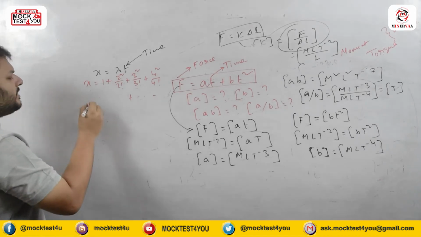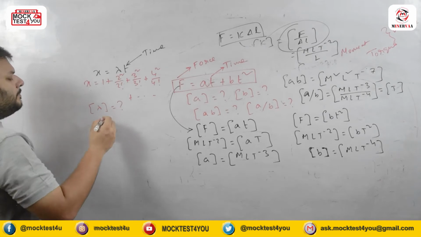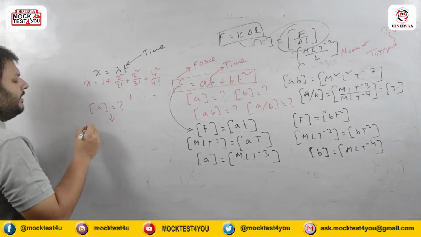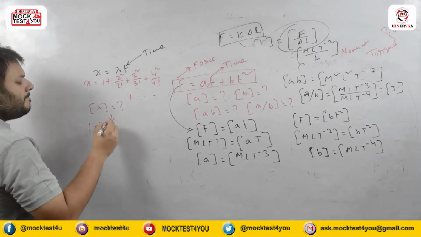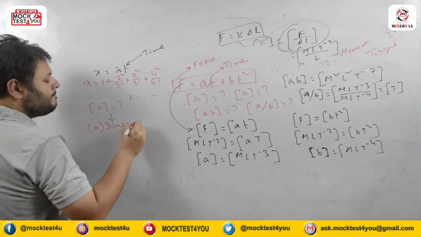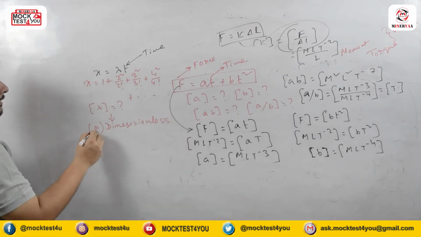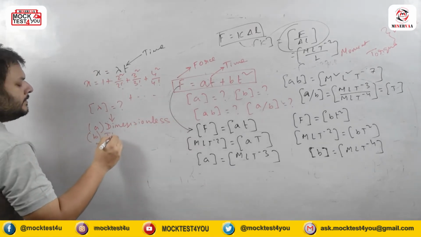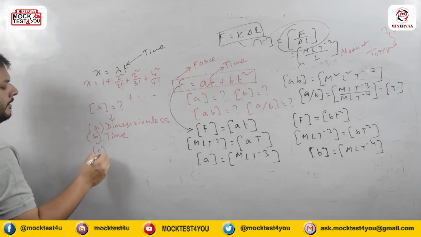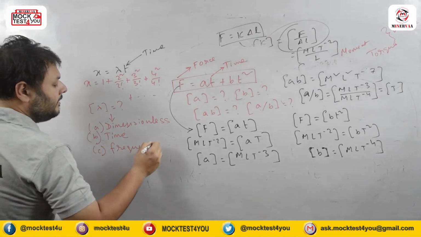So the dimension of lambda matches with which quantity? Number one, dimensionless. Number two, time. Number three, frequency.